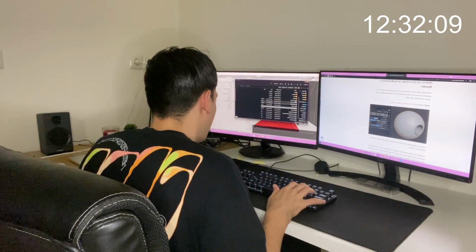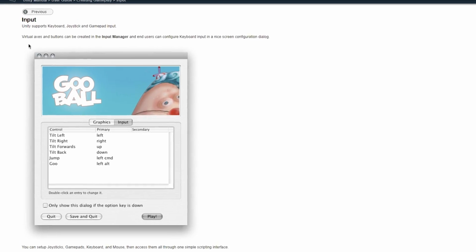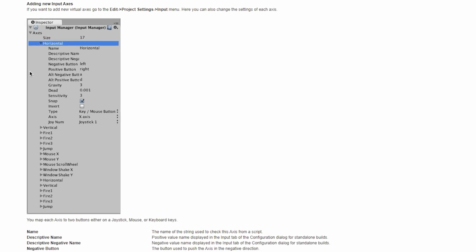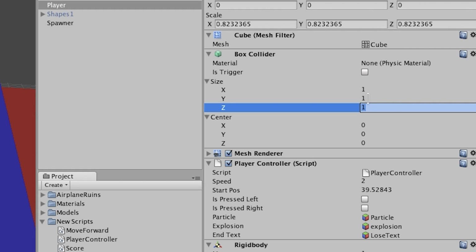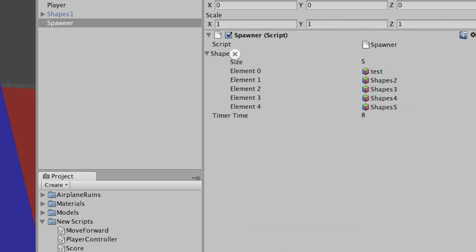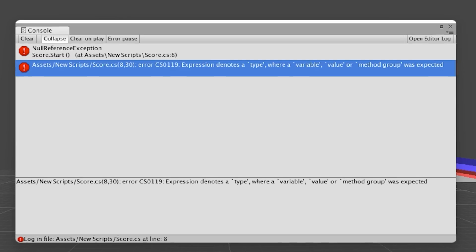So I struggled for about 2 hours to make a decent controller. There's a new input system which I had to research in the documentation. The inspector is all weird, you can't even see what you're changing. Every time you want to get a new component, you have to cast it.